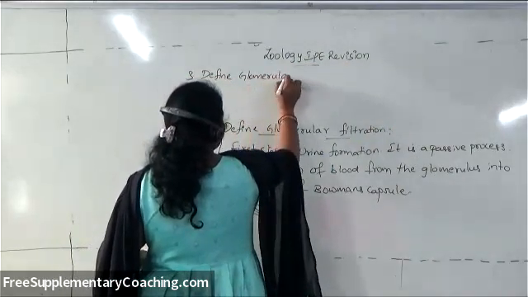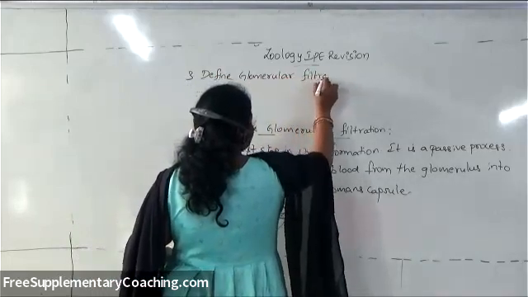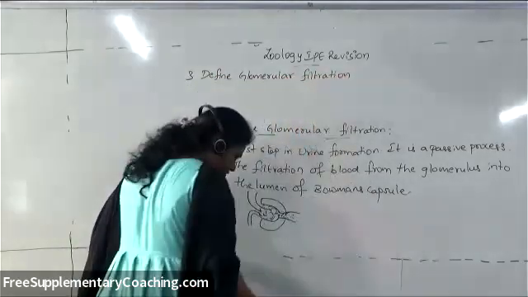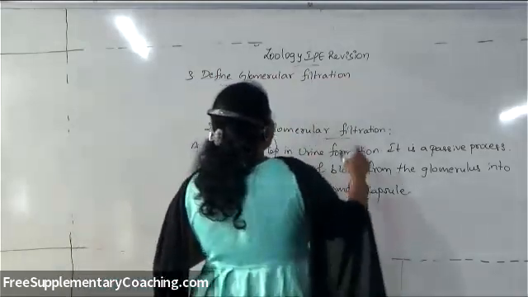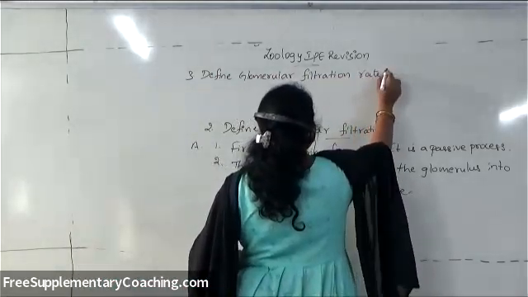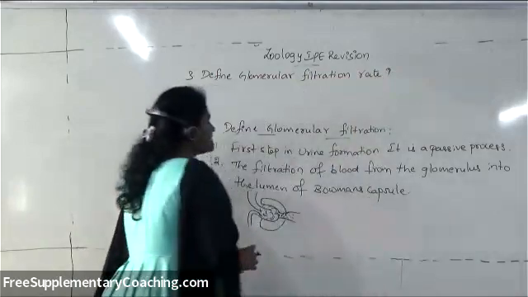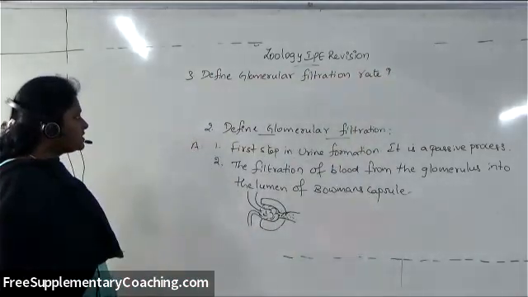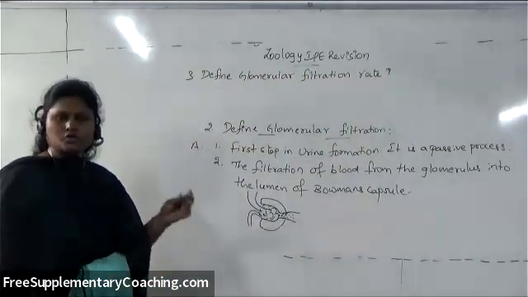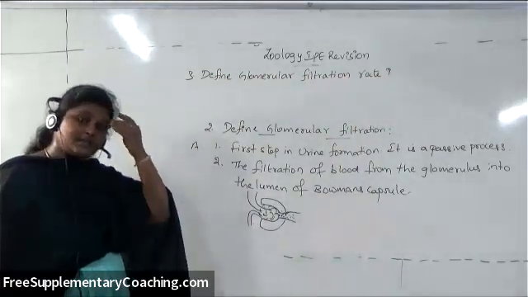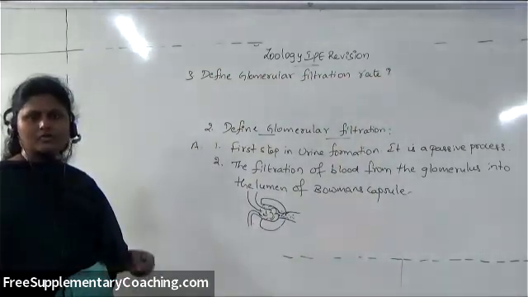Glomerular filtration rate. So you have understood what is glomerular filtration. That is filtration of blood from the glomerulus into the lumen of the Bowman's capsule is only called as glomerular filtration. Then what is this GFR? The question itself indicates that it is the rate.